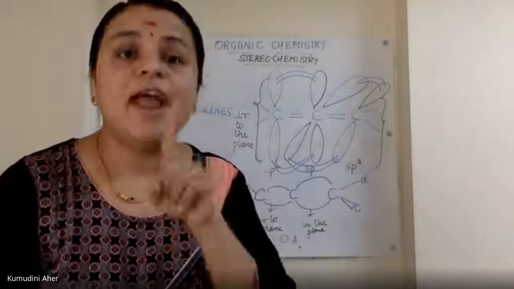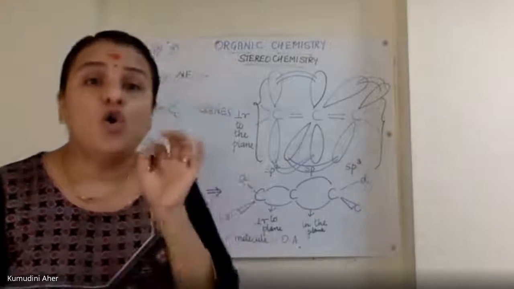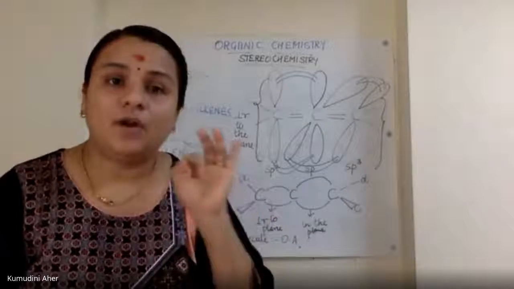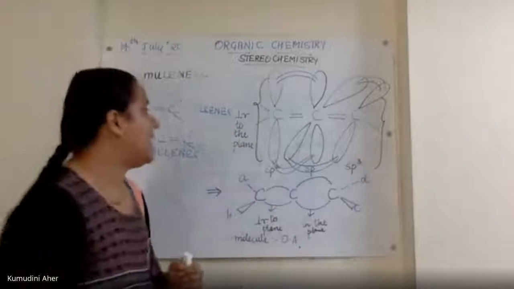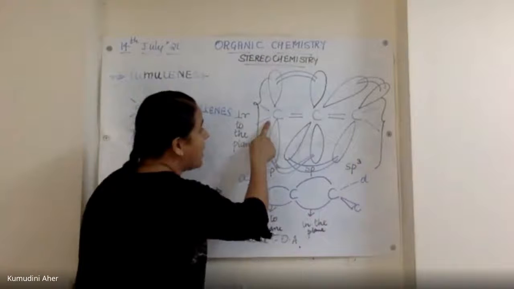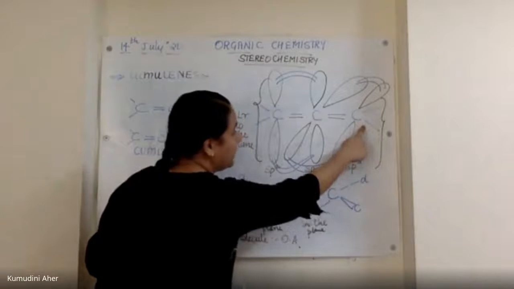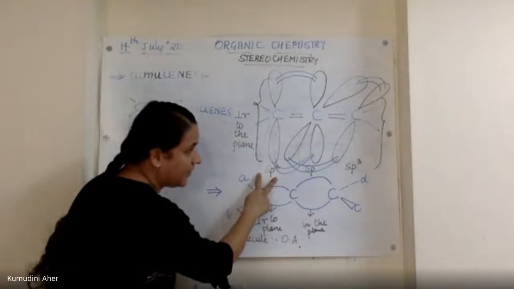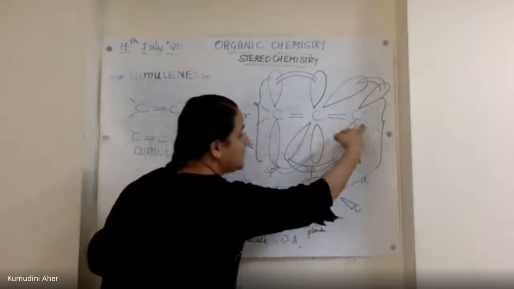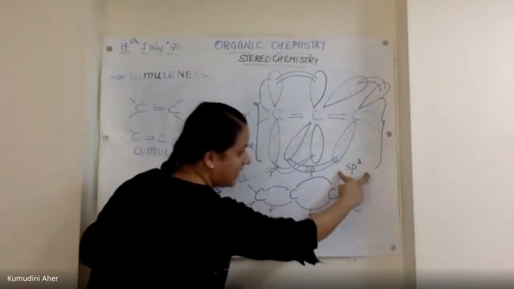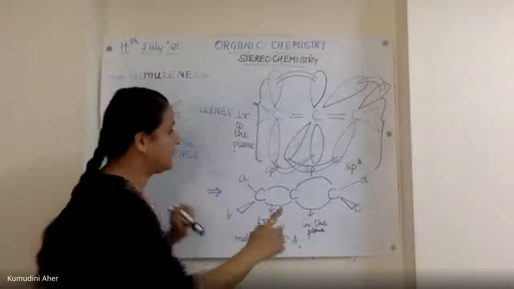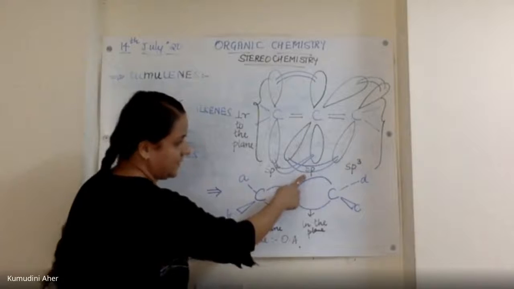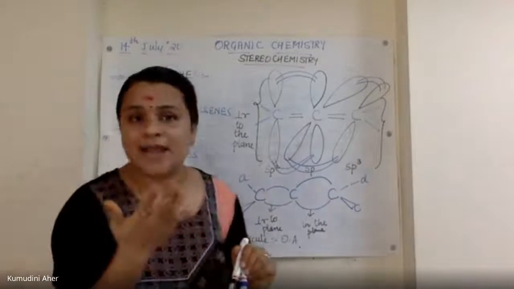But when you look at the overlap, p orbital and s orbital overlap, we understand that the terminal carbon atoms are attached with sp2 hybridization, and this carbon is sp3 hybridization. This makes the central carbon atom sp hybridized. So how is the overlap taking place?